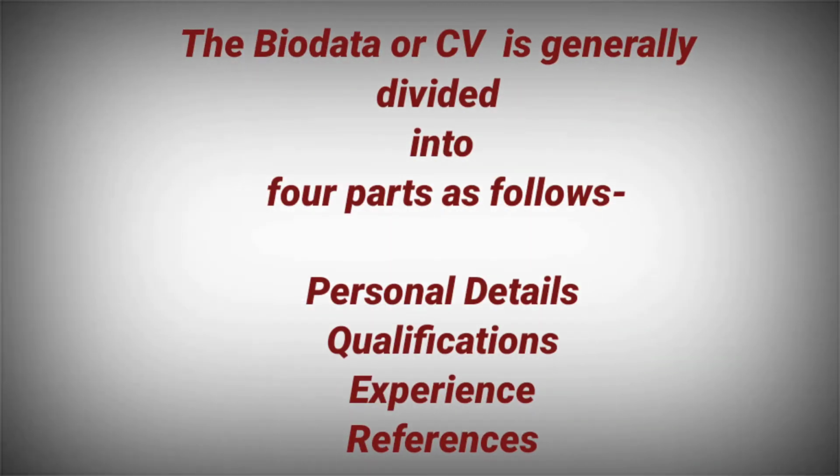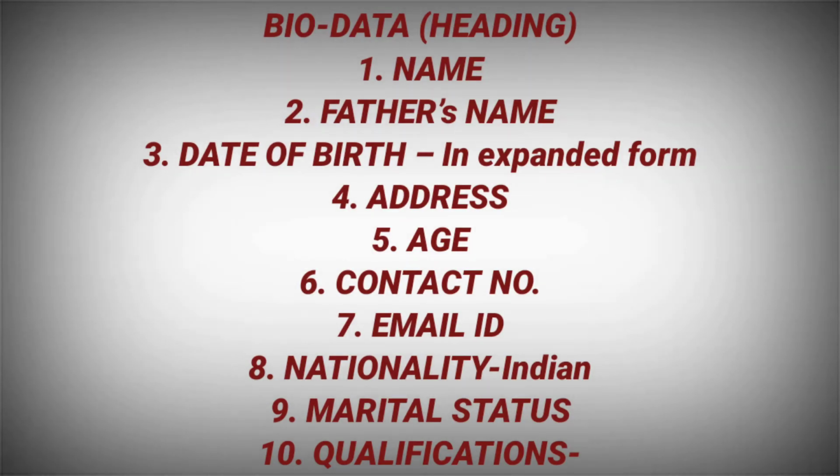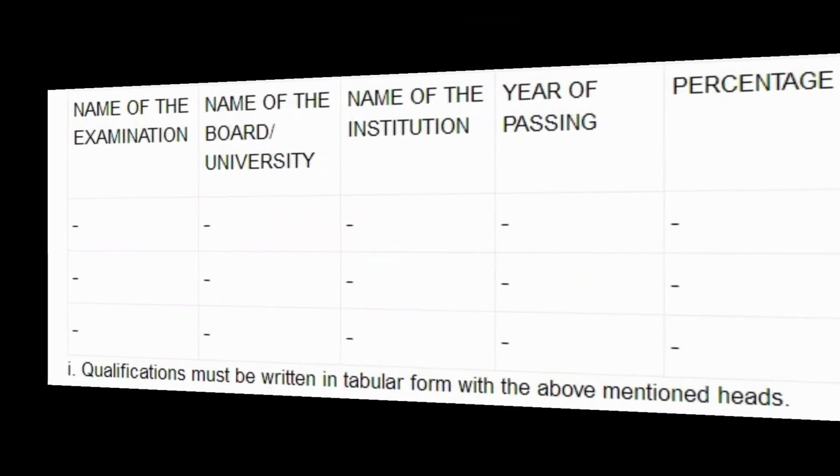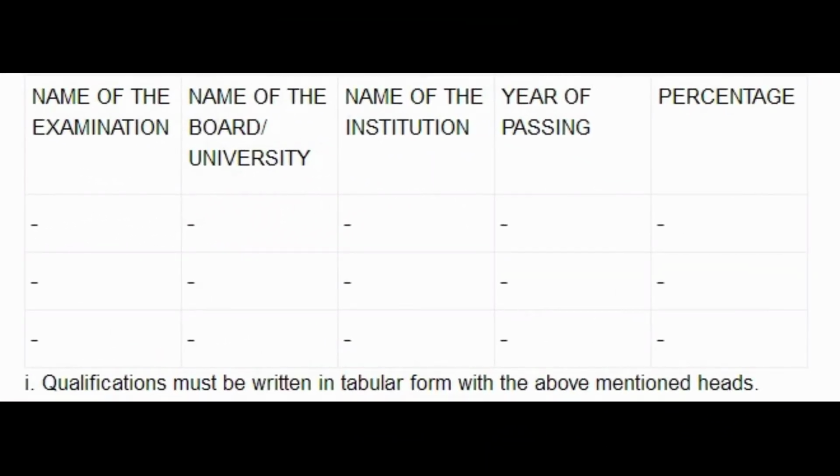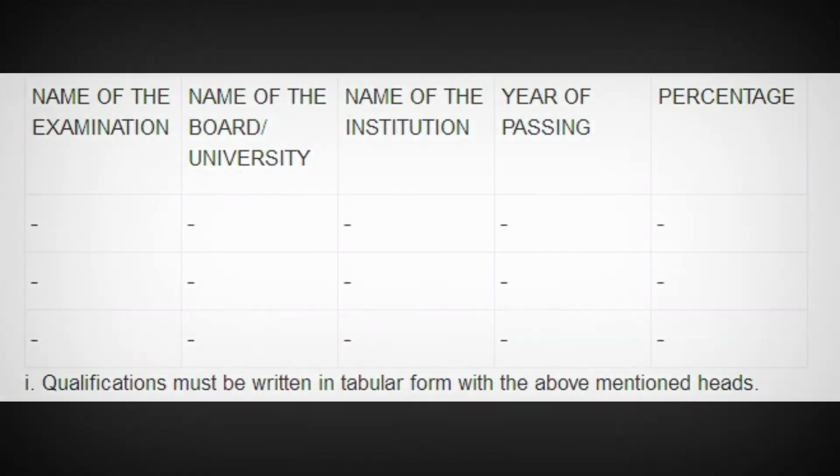After the covering letter, you need to write your biodata, which is generally divided into 4 parts: personal details, qualifications, experience and reference. It goes like biodata as heading, then further details like name, father's name, date of birth, address, age, contact number, email ID, nationality, marital status and qualification. Make sure that qualification is written in tabular form: first the name of the examination, then the name of the board or university, then the name of the institution and year of passing, and finally the percentage.